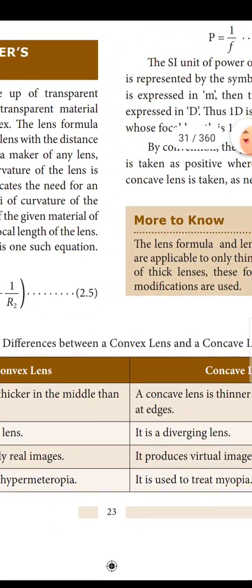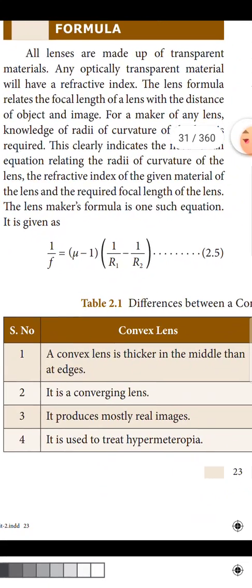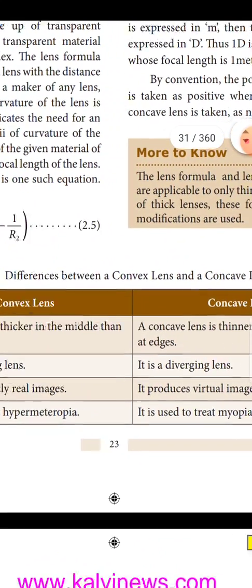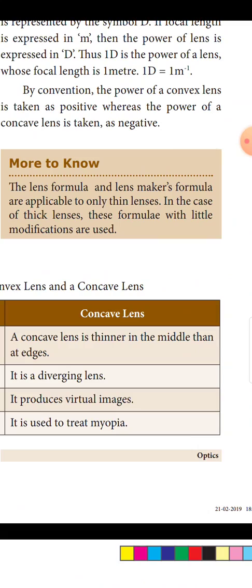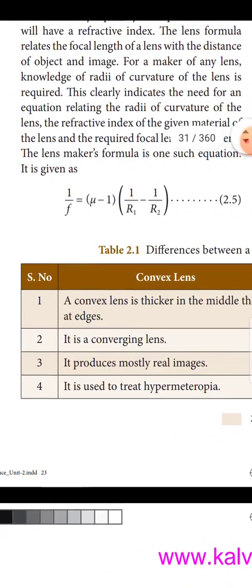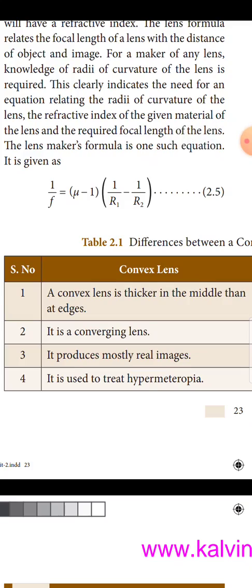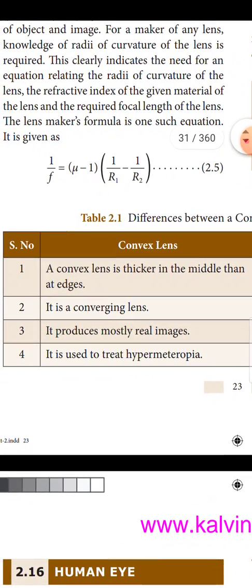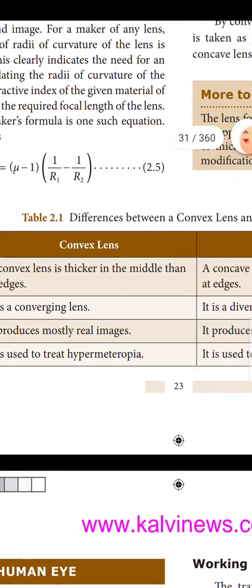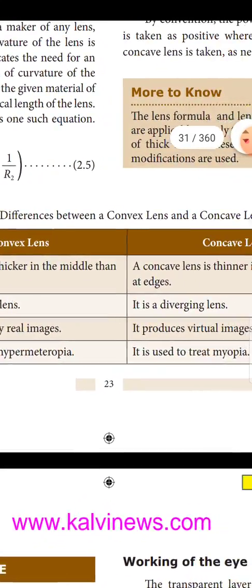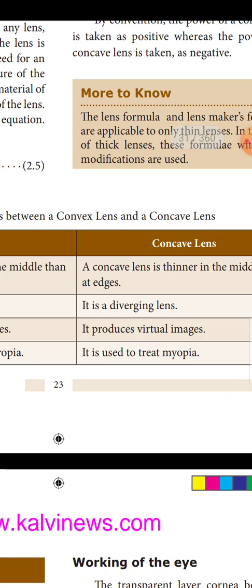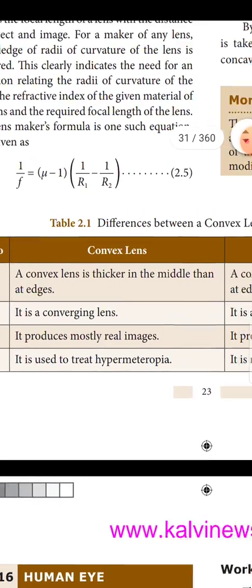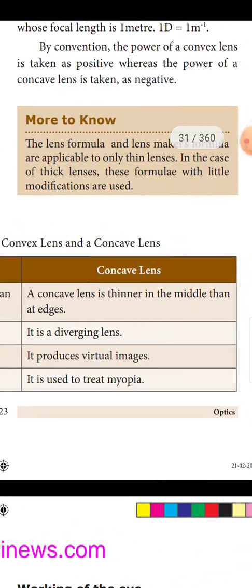Difference between convex lenses and concave lenses. A convex lens is thicker in the middle than at the edges. A concave lens is thinner in the middle than at the edges. A convex lens is a converging lens. A concave lens is a diverging lens. A convex lens produces mostly real images. A concave lens produces virtual images. A convex lens is used to treat hypermetropia. A concave lens is used to treat myopia.